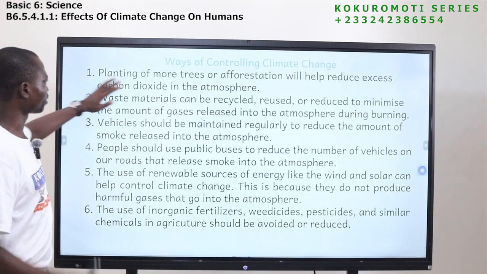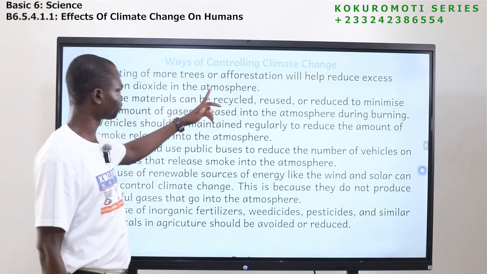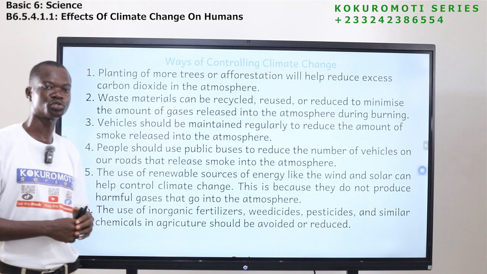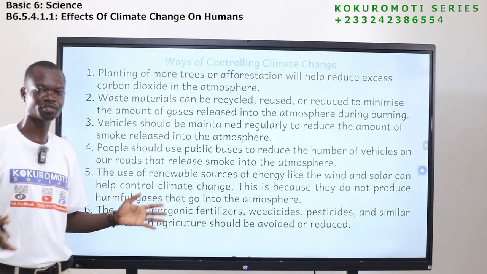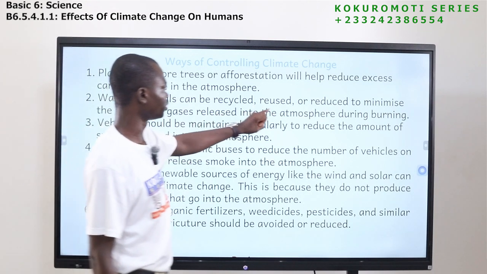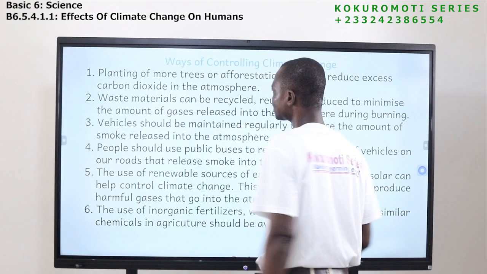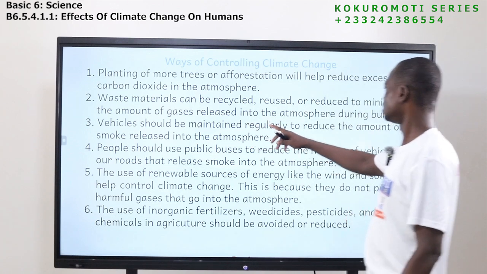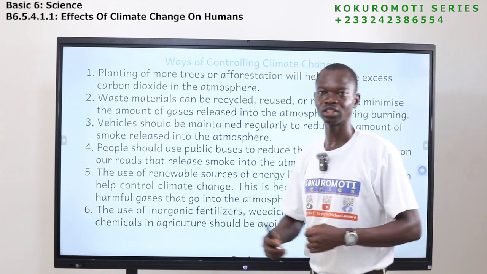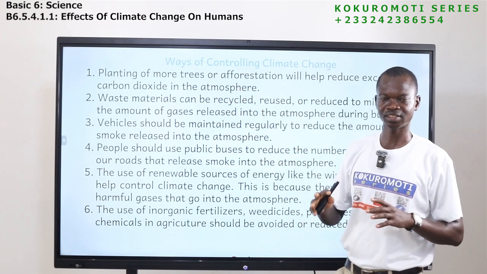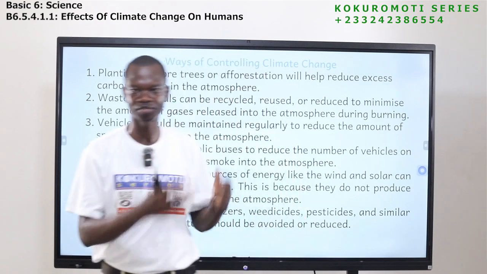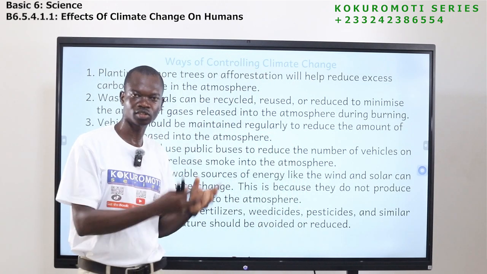The first one, planting of more trees or afforestation. So if you want to control climate change, you should plant more trees. That is afforestation. Second one, waste materials can be recycled, reused, or reduced to minimize the amount of gases released into the atmosphere during burning. So anytime we burn waste materials, the smoke that goes into the atmosphere affects the weather. It affects the temperature, and these have effects on the climate, or it causes climate change.